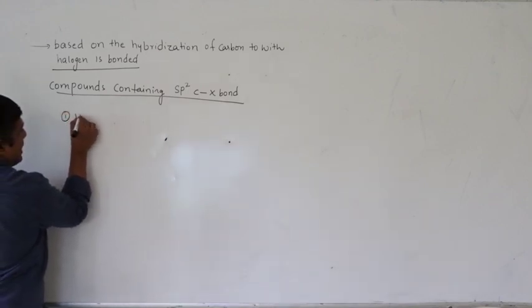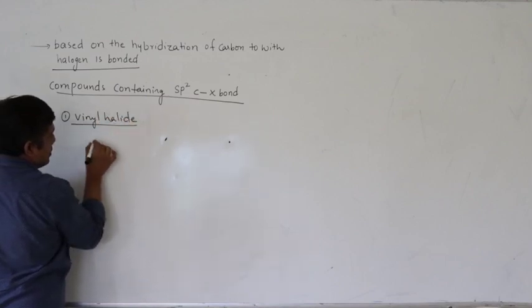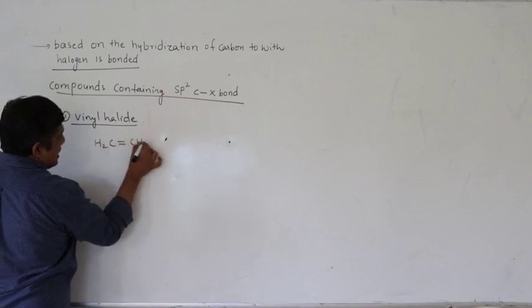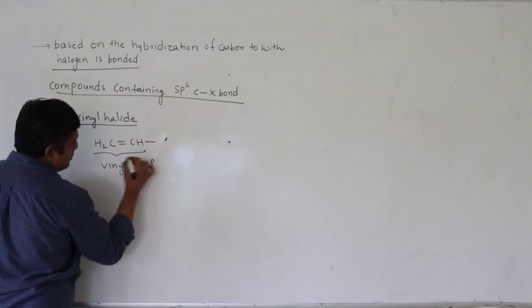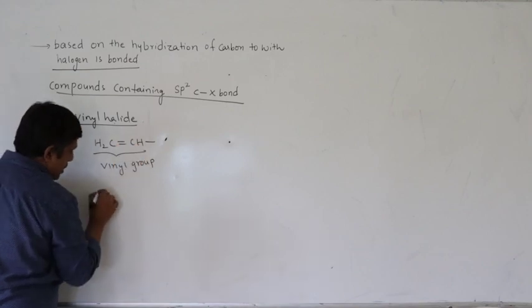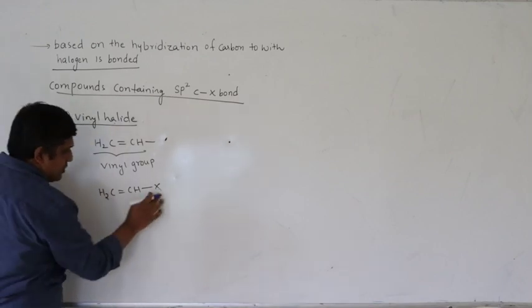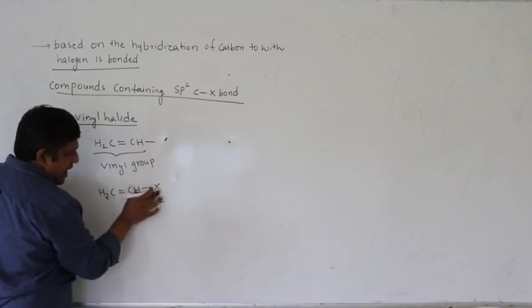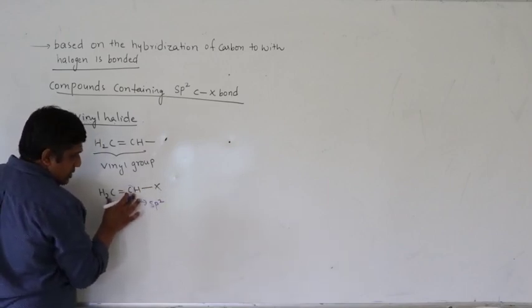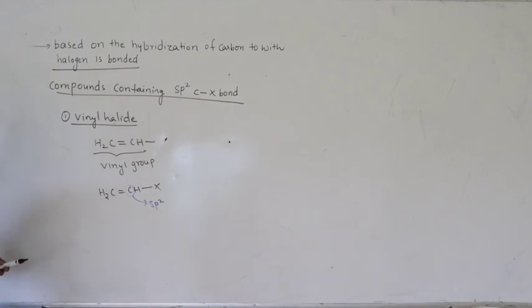So the first one is vinyl halide. So CH2=CHX. This group we call the vinyl group. Right. So this is sp2 carbon, CH2=CHX. Halogen atom is bonded to this carbon, which is sp2 hybridized. So if halogen is bonded to a C=C system, we call it vinyl halide. So halogen is directly present on the sp2 carbon.